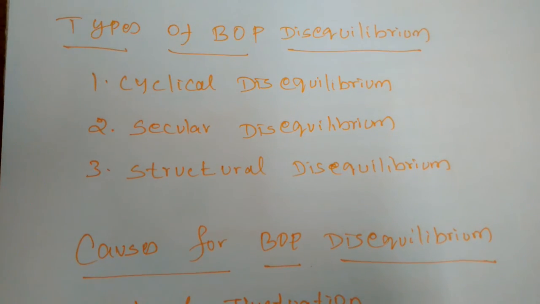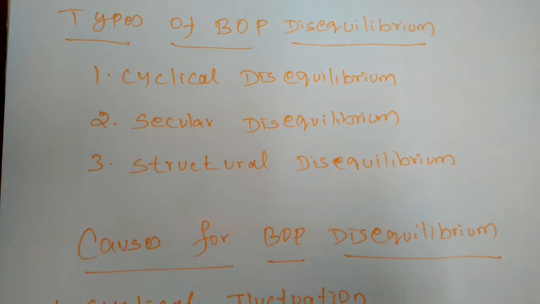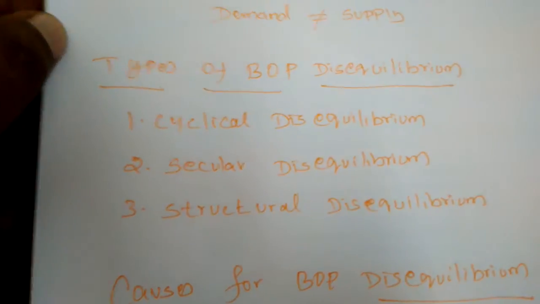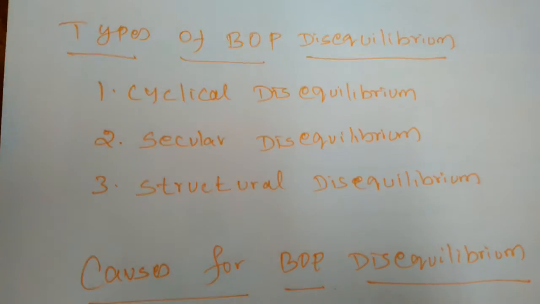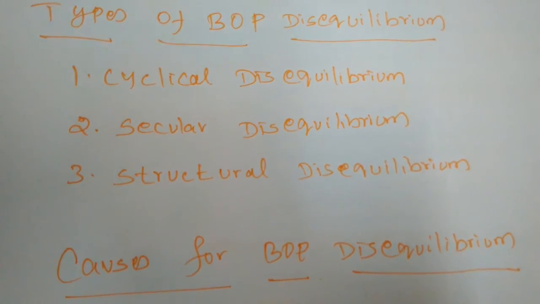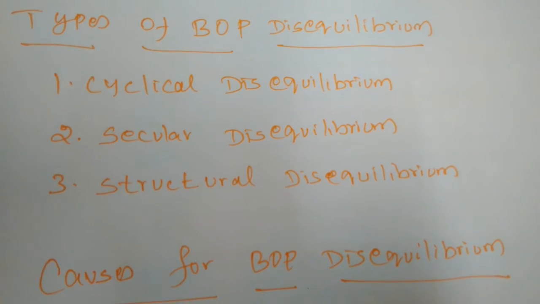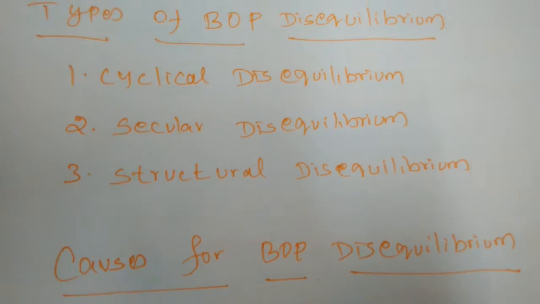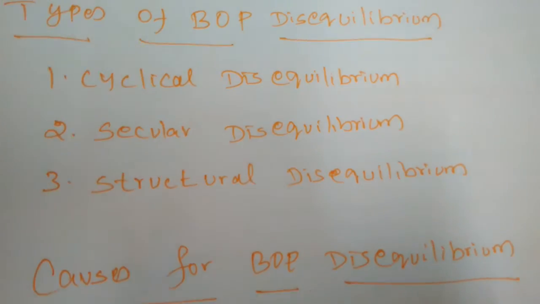Secondly, the elasticities of demand may differ in two countries. For example, the demand for a commodity may be higher in one nation and very low in another country. When it is like that, the disequilibrium will arise.